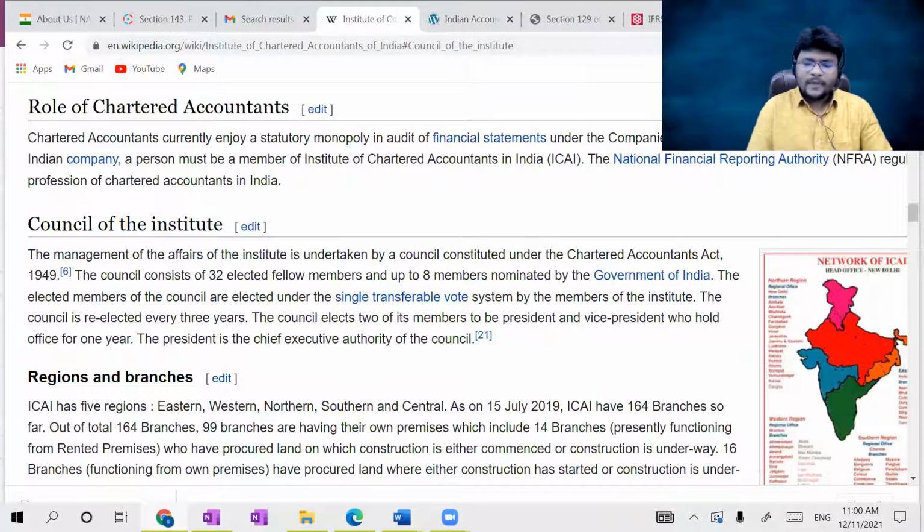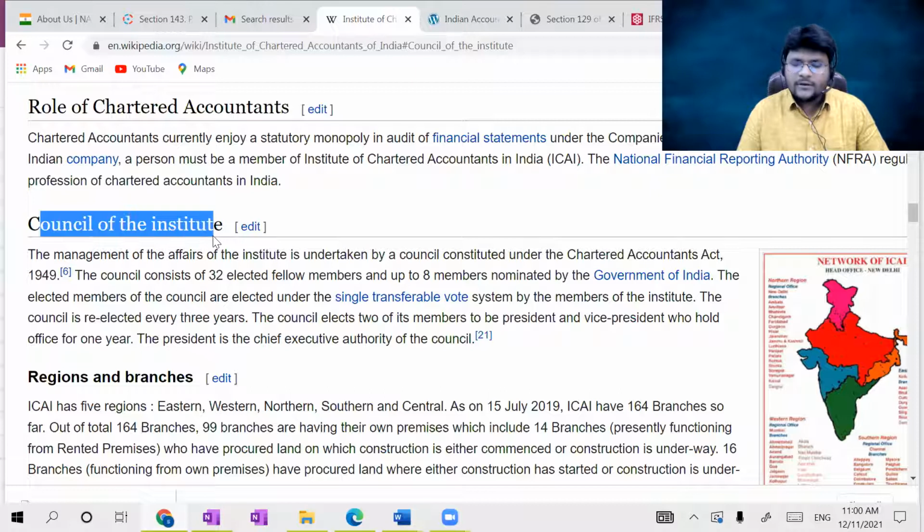Consider this, guys. This is actually the CA Act. We have a separate act called the CA Act 1949, just as we have the Companies Act 2013 and the Income Tax Act 1961. In the same way, we have a separate act called the Chartered Accountants Act 1949. These are the contents in the CA Act, where it is given what exactly the Council of the Institute of Chartered Accountants of India means.